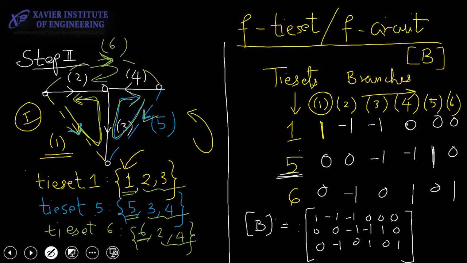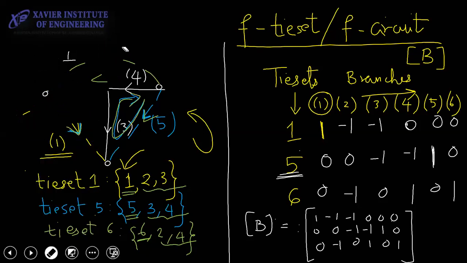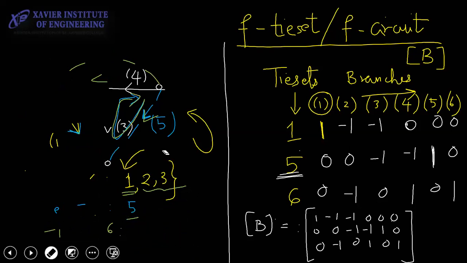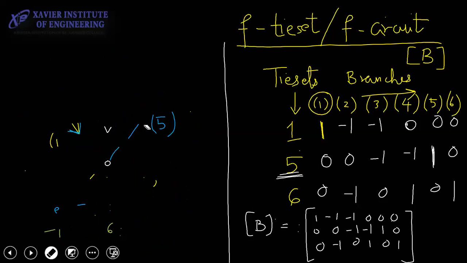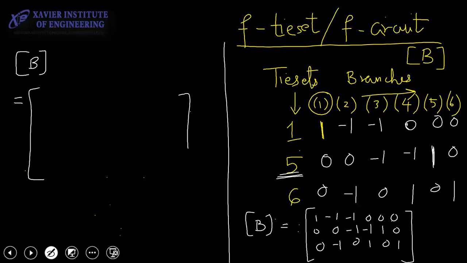Okay. So there is a way to finally, the last step. That means when you write it finally, the way you are supposed to write it. The final answer in the examination should be represented as B is equal to, open it, write the twigs first and the links afterwards.